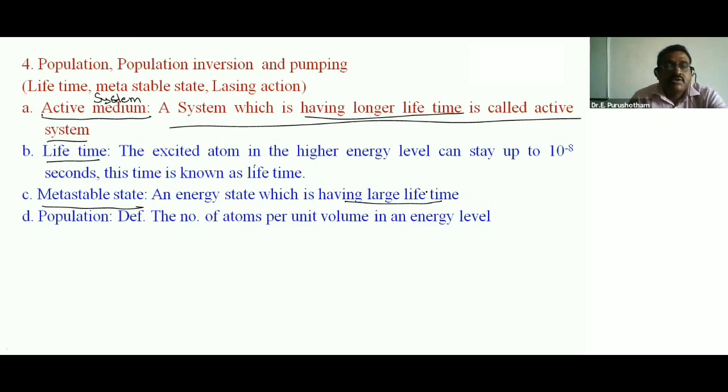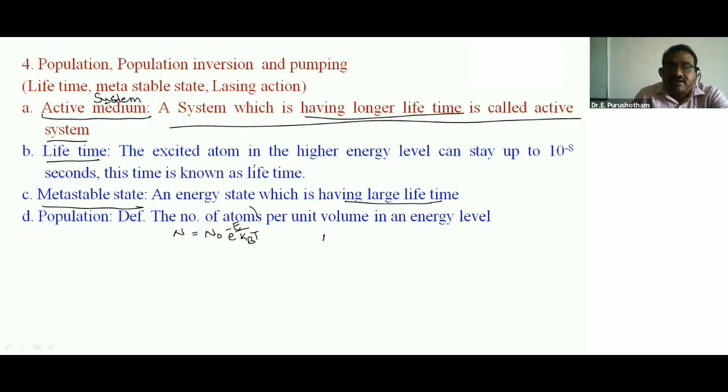Population: the number of atoms per unit volume in an energy state or energy level is called population. Population is represented by N. N is equal to N naught e to the power minus E by kBT.